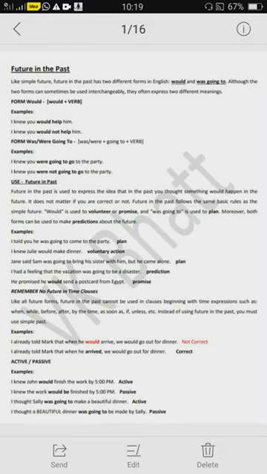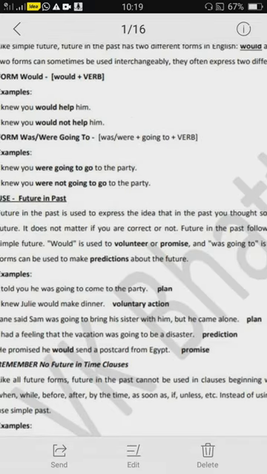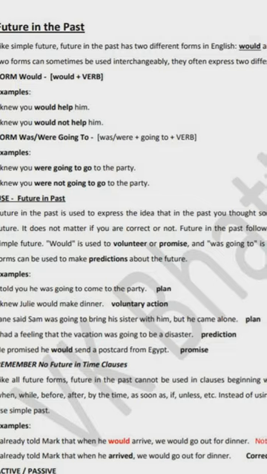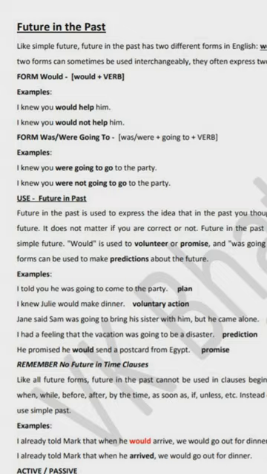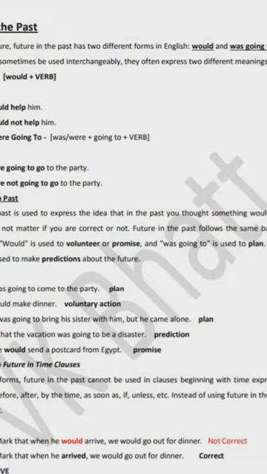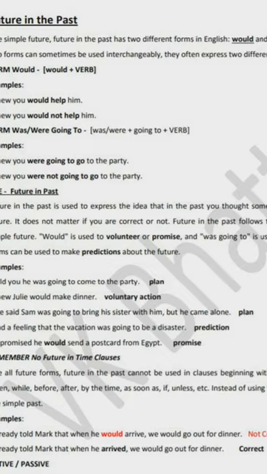What is the actual use of future in the past? Basically it takes two different forms in English. Like simple future, future in the past has two different forms, would and was going to. Using these two verbs we can indicate future in the past.